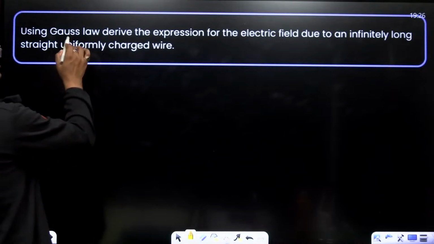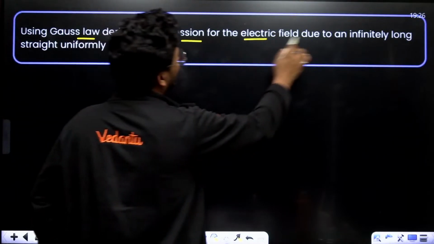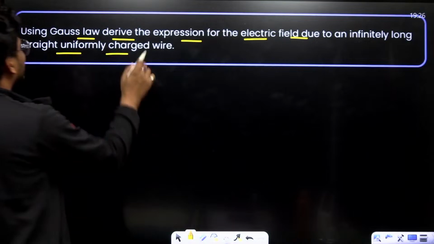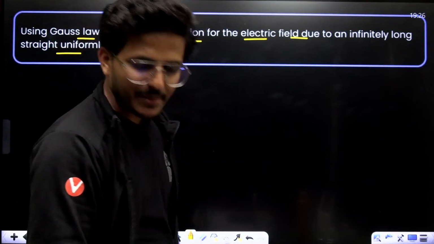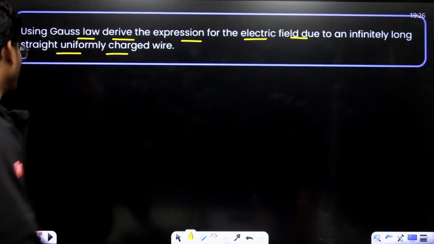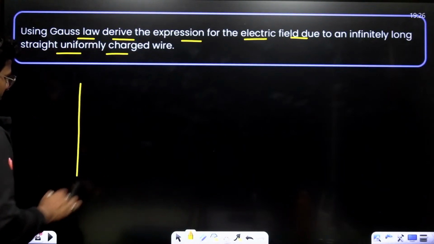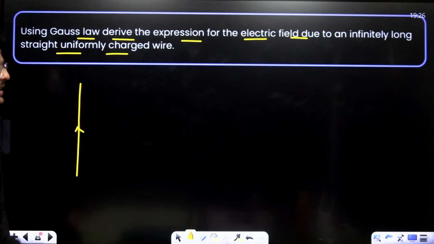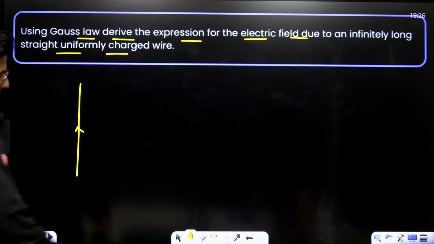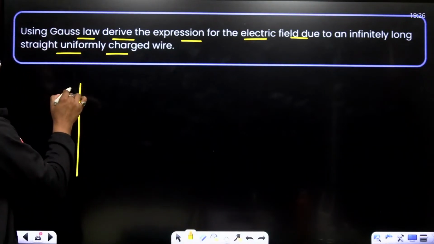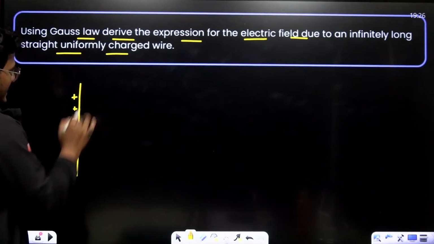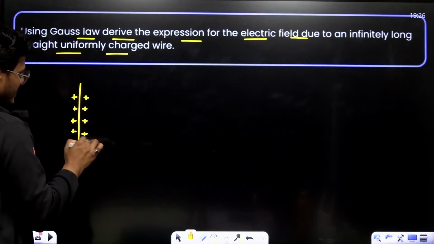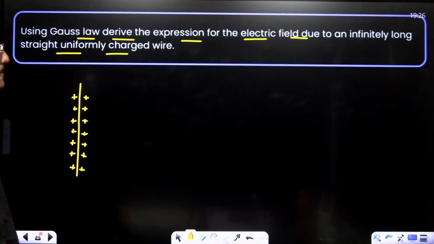See, using Gauss law, derive the expression for the electric field due to an infinitely long straight uniformly charged wire. This is a very simple question. I'm considering this is a charged conductor. Just draw a Gaussian surface.